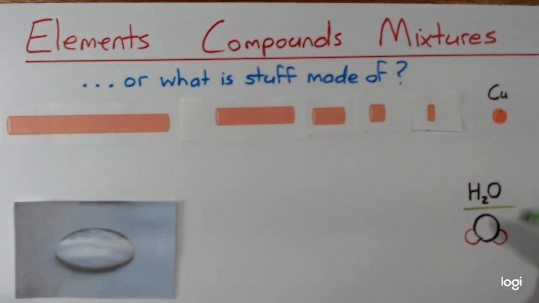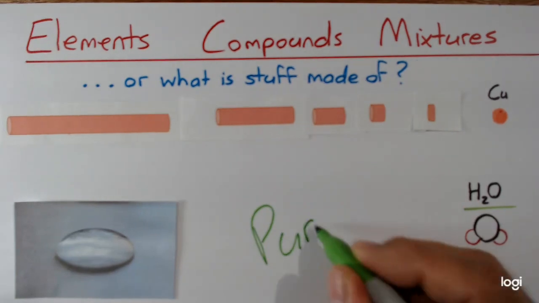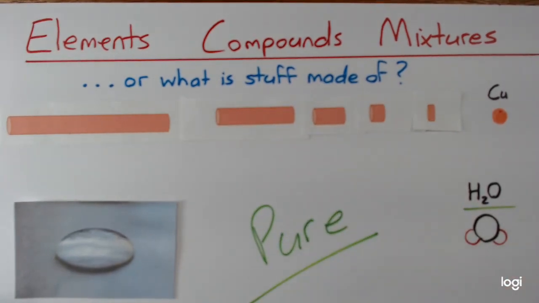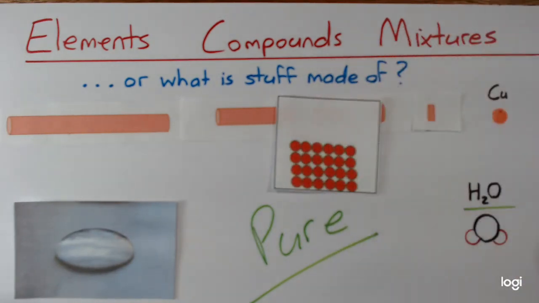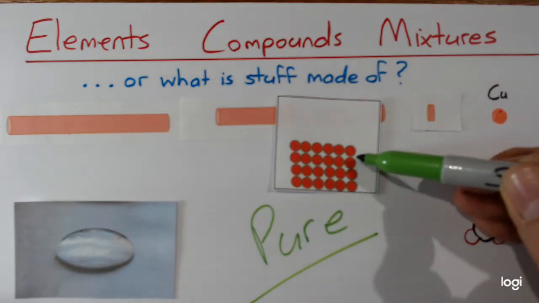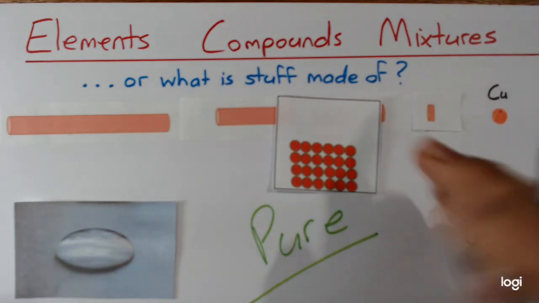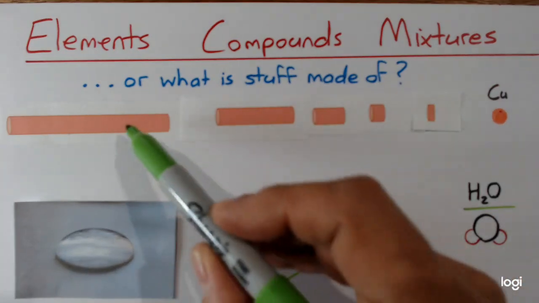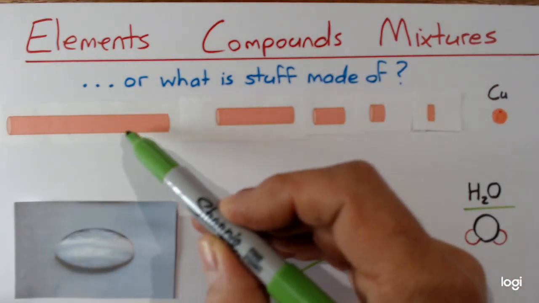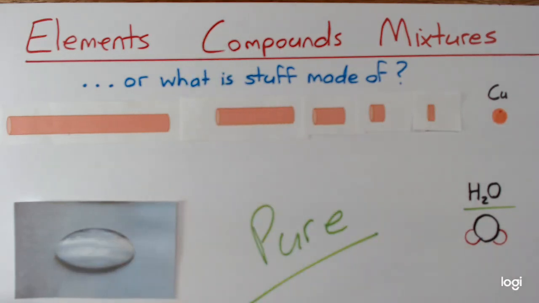Now, these two types of materials are both pure materials. By pure, we mean there's only one thing in it. Every single piece of the bar of copper is one of these copper particles. There's nothing else there. If I had a magic pair of tweezers and I could reach into this copper bar and pull out 1 piece, it would always be a copper particle. There's nothing else in there. That's pure.